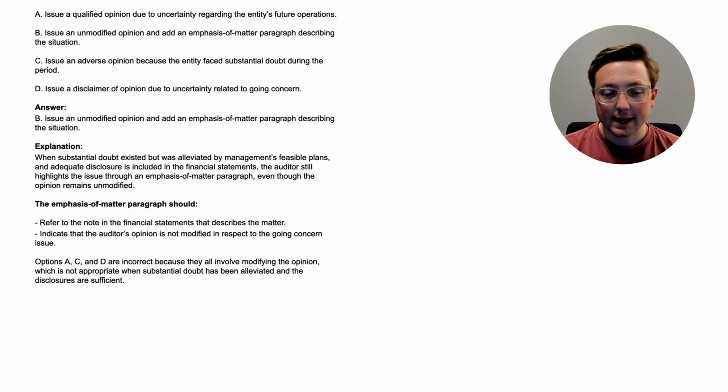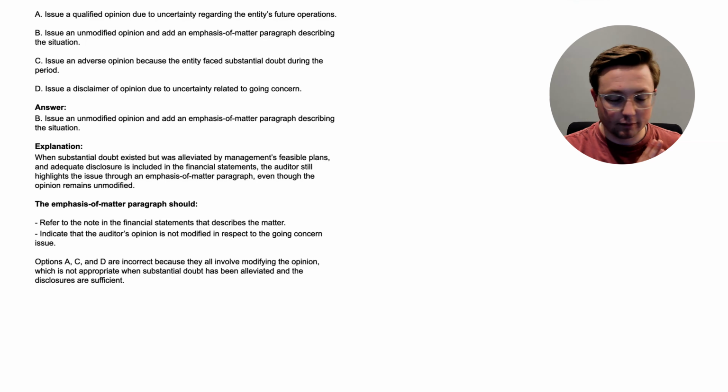All right, here we are at the answer. B, issue an unmodified opinion and add an emphasis of matter paragraph describing the situation. So this is what the auditor should do in this situation. Let's walk through this. When substantial doubt existed but was alleviated by management's feasible plans and adequate disclosure is included in the financial statements, the auditor still highlights the issue through an emphasis of matter paragraph, even though the opinion remains unmodified.